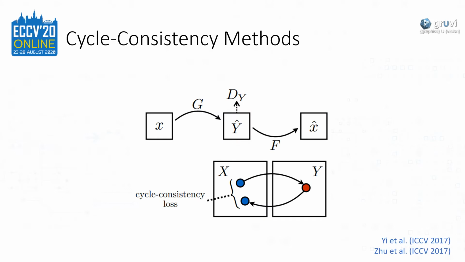The seminal works for using the cycle consistency assumption in image-to-image translation were DualGAN and CycleGAN, both simultaneously proposed at ICCV 2017. The premise of this assumption is that by translating one image to another domain and back, this reconstruction needs to be close to the original image.